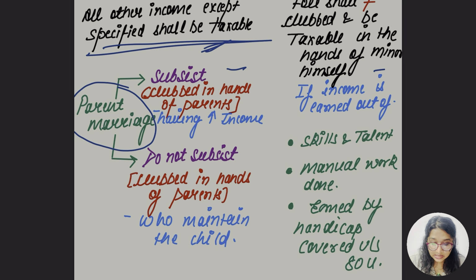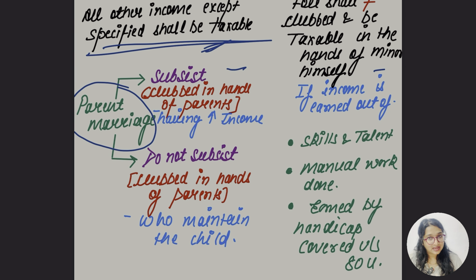Okay, so yes, clubbed in the hand of the parent who is having the higher income among both of them. For example, Mr. X and Mrs. X. Mr. X is also working and Mrs. X is also working. So he is having the income of 10 lakh per annum and she is having the income of 8 lakh per annum. Okay, in this case, as Mr. X is having the higher income among both of them, the minor child's income is going to be clubbed in hand of Mr. X. Okay, let's take another example.